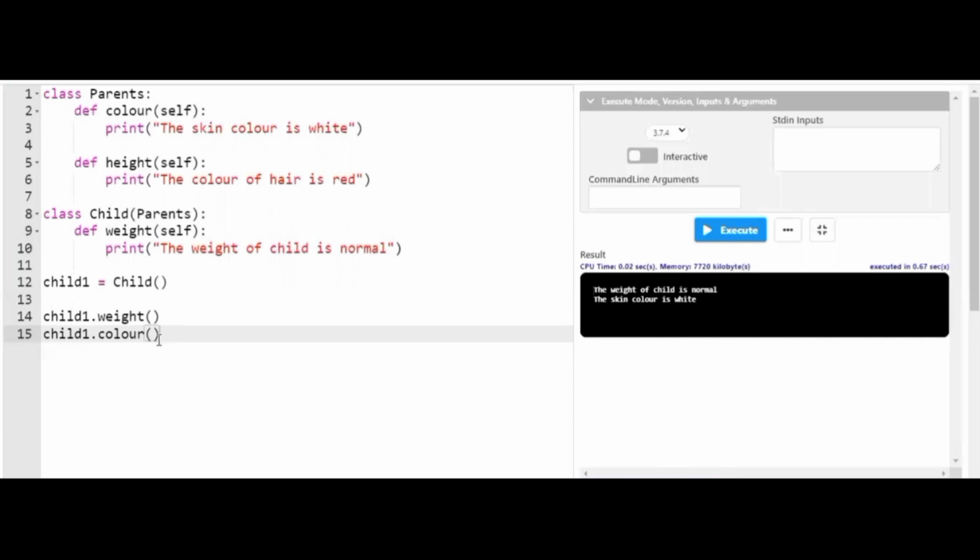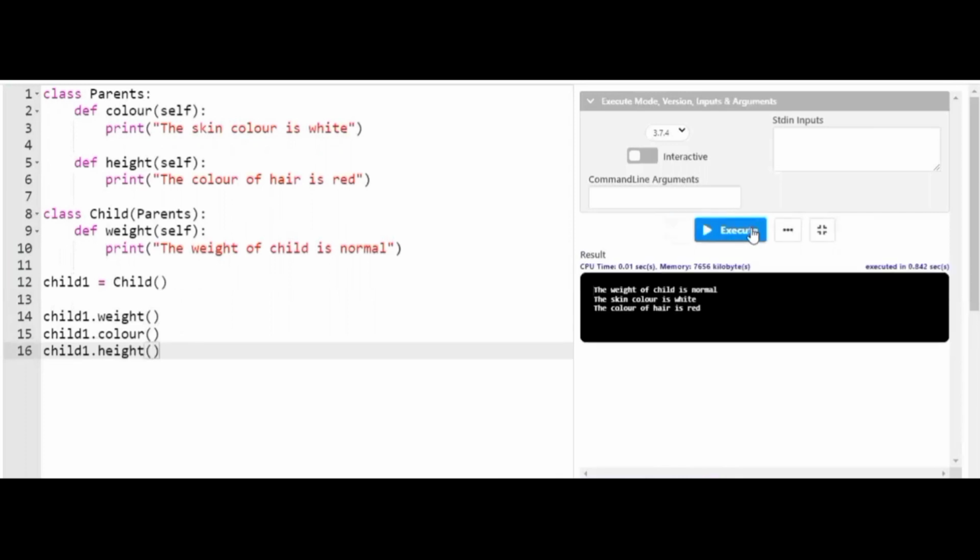So I try to access the child height. Let's see what happens, friends. I can clearly see, friends, when I try to access the child weight, it is executed as the weight of the child is normal. When I try to execute the child's color, the skin color is white, meaning it's the child's color. So for better reference, I'll create another object for the parent class.